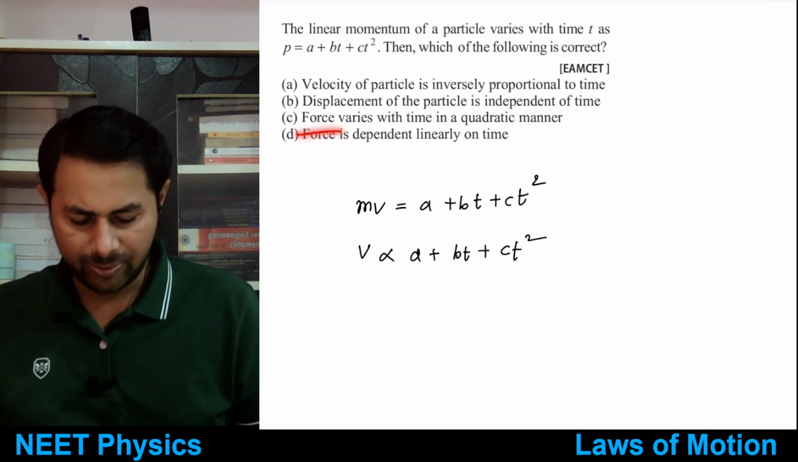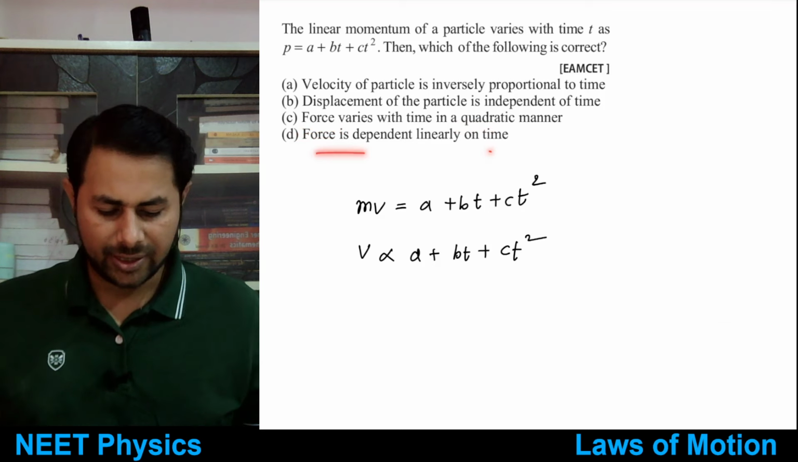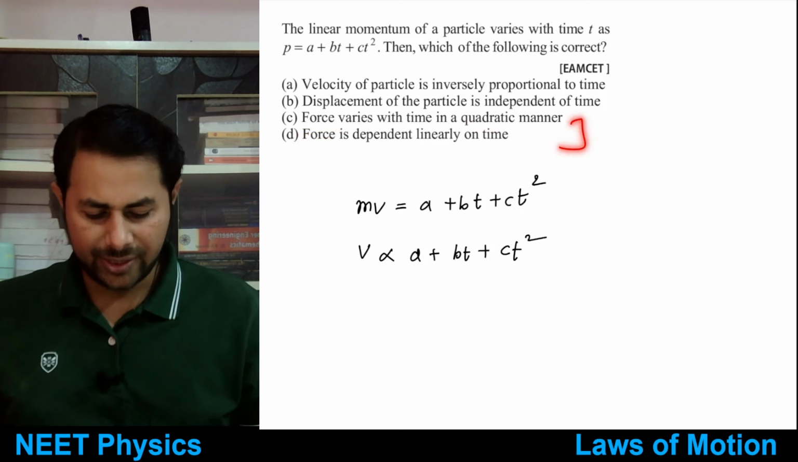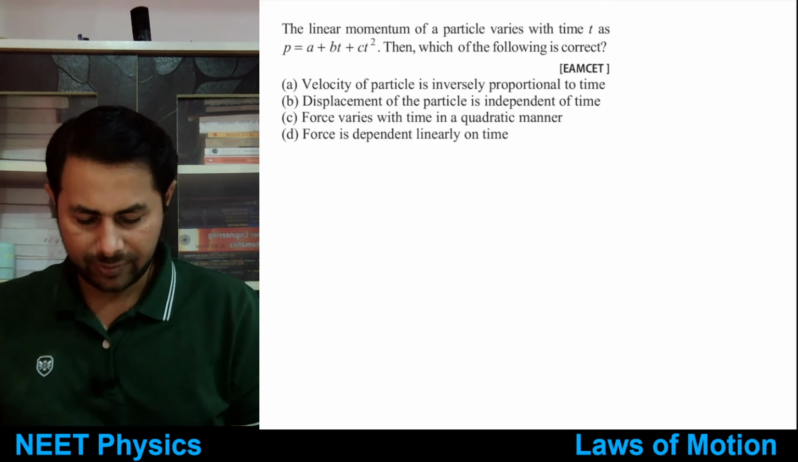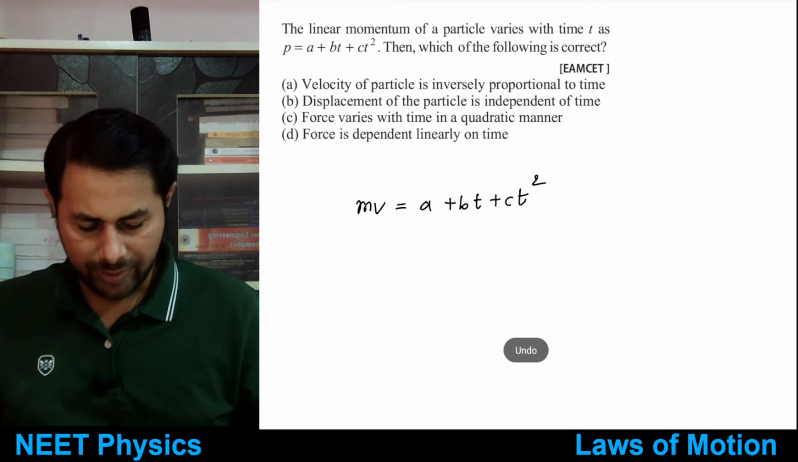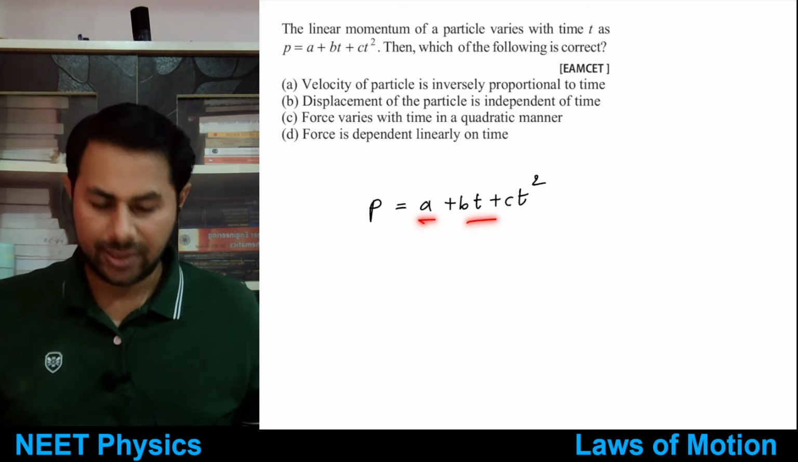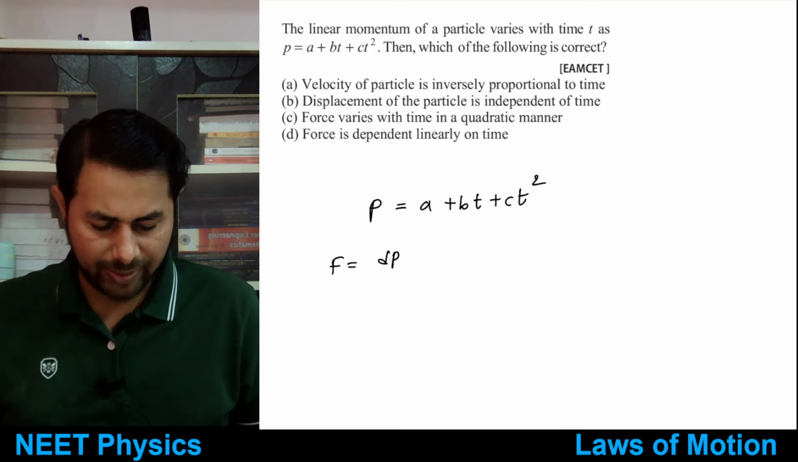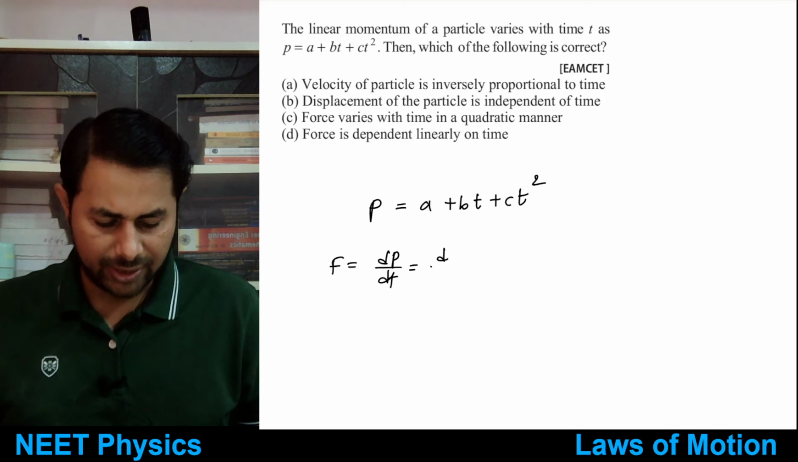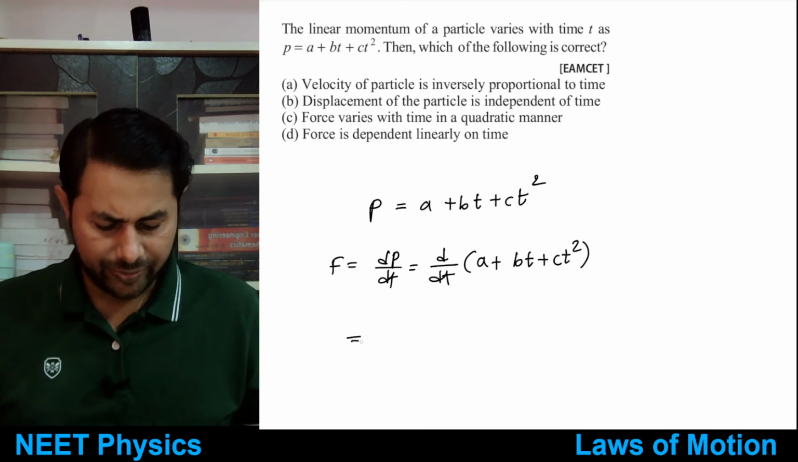Next is, force varies with time in quadratic manner. Force is dependent linearly on time. So to check this, what do we need to do? We need to take the derivative of this thing. We have momentum equal to a plus bt plus ct square. Let's take its derivative. We know F is equal to dp by dt. So that is d by dt of a plus bt plus ct square. Take its derivative. So what do we get?